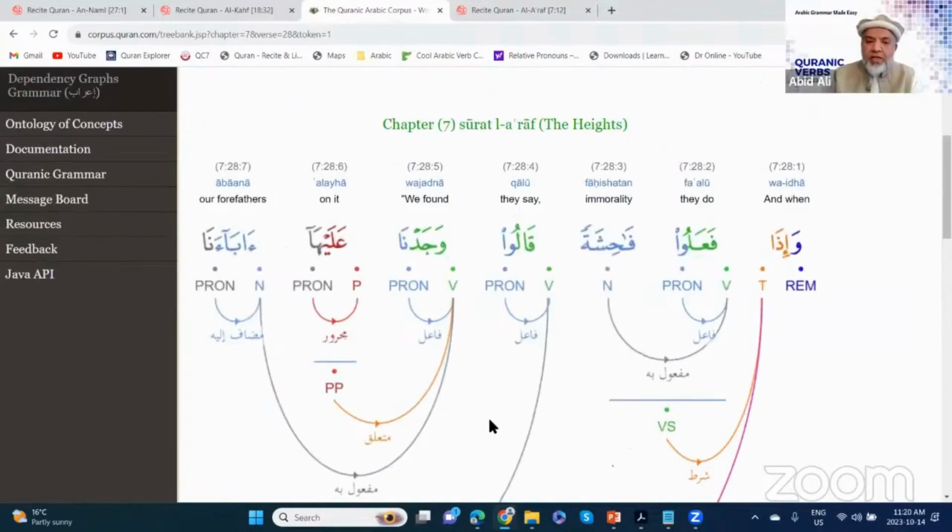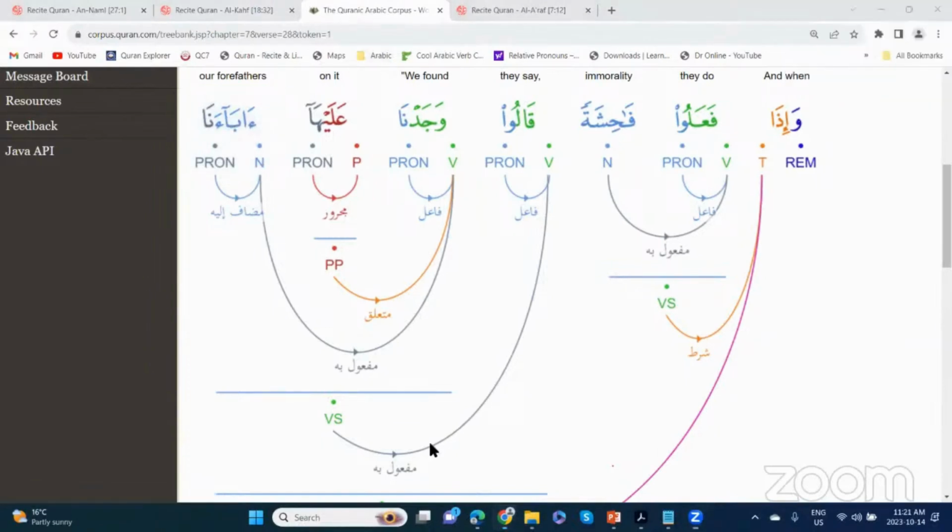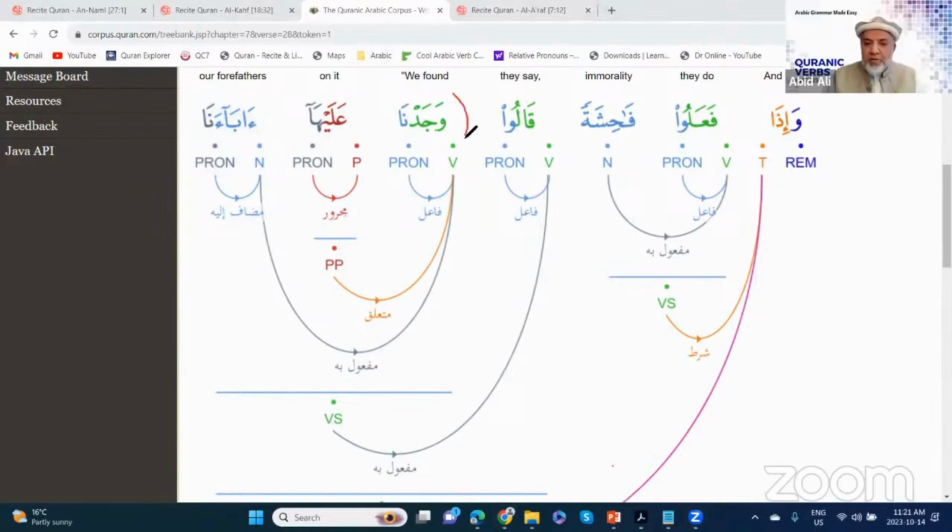And look what happened. The maf'ul bihi is not a single word, it's the whole verbal sentence again. If you really want to open your mind and horizons, eventually when we get to this level, you see that within a verbal sentence, there are smaller parts, and those smaller parts are themselves verbal sentences. Making sense? So in other words, maf'ul could be a whole sentence as well. This whole combination is a verbal sentence and it's a maf'ul bihi for this qalu. People who are mathematical, I'm sure they can see what's going on here.